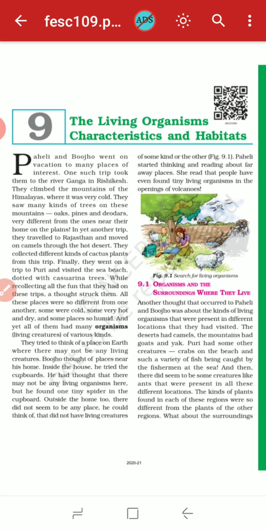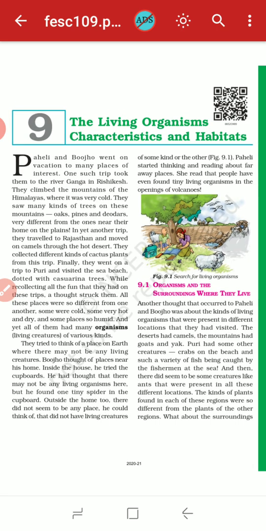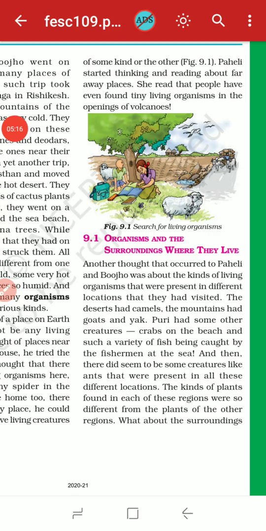We have the snowy regions, deserts, mountains and plateaus, and there are different kinds of animals and organisms in them. You can see living creatures of various kinds. Understood?